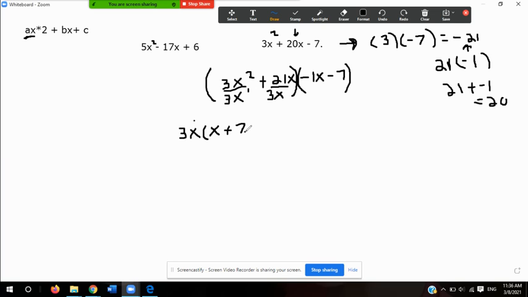And now we are going to do the same thing on this side. So the only possible common factor here is -1. It's the only number that divides by -7 that also divides by 1, I'm sorry.